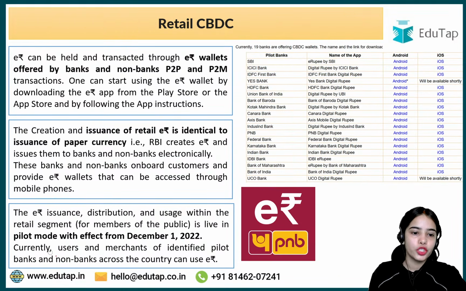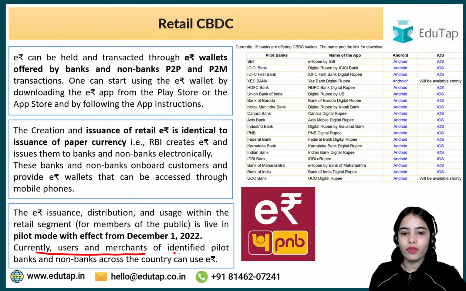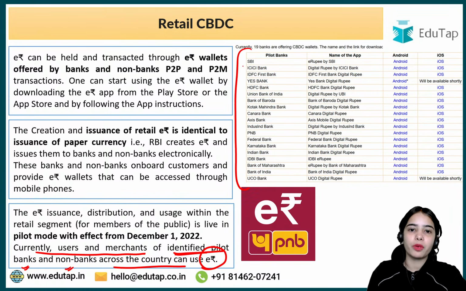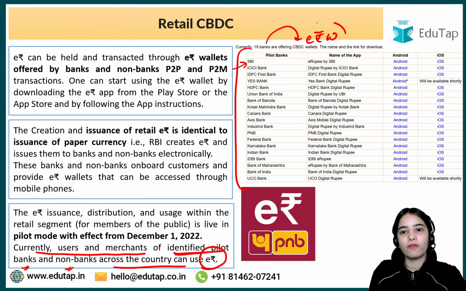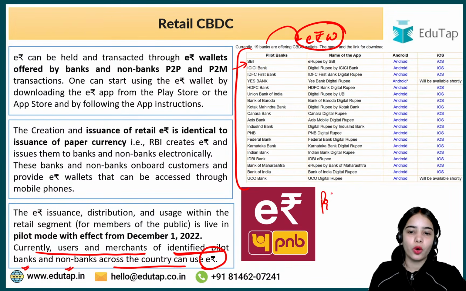That is the idea. So currently the users and merchants of identified pilot banks and non-banks across the country can use the e-Rupee. So right now the pilot is going on to test the technology, to test the architecture of the e-Rupee wallets, to test the acceptance amongst the people and such.